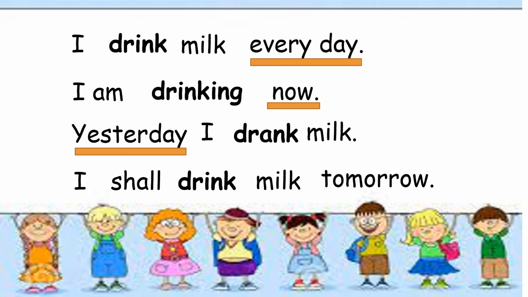The fourth sentence is this: I shall drink milk tomorrow. So the verb is drink, and the time indicator is tomorrow. So we use shall. I shall drink milk tomorrow.